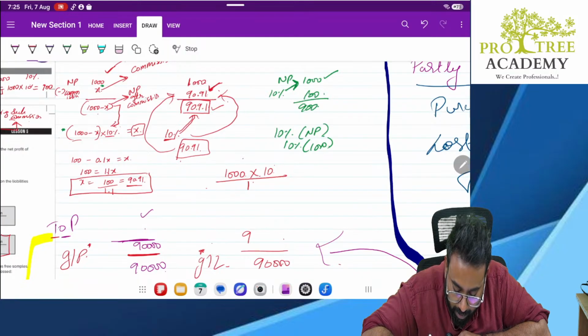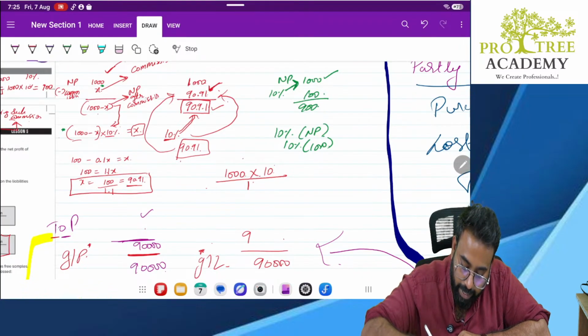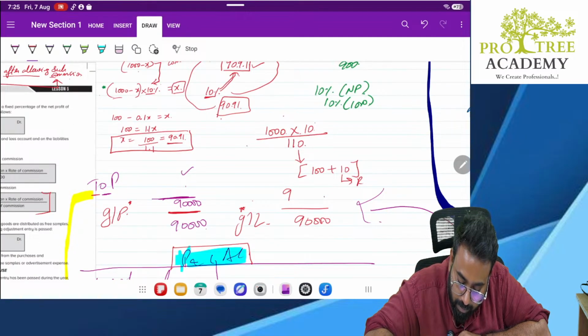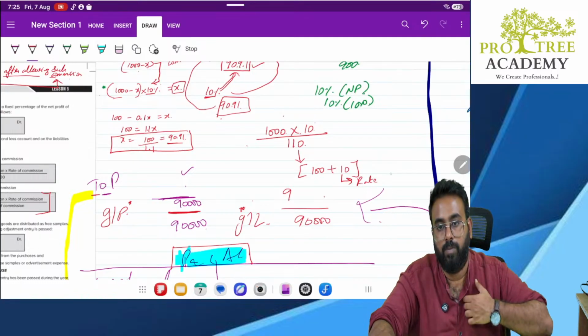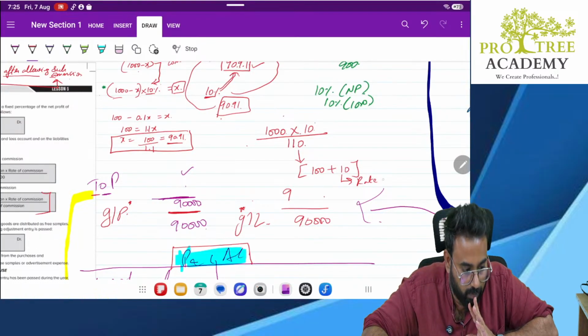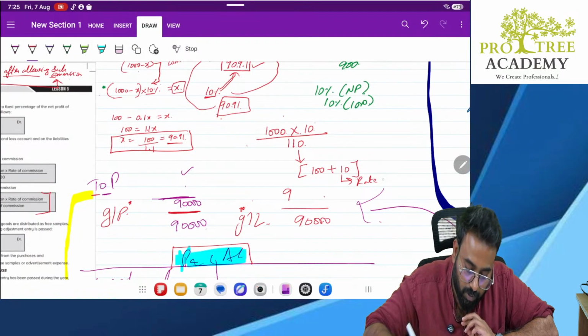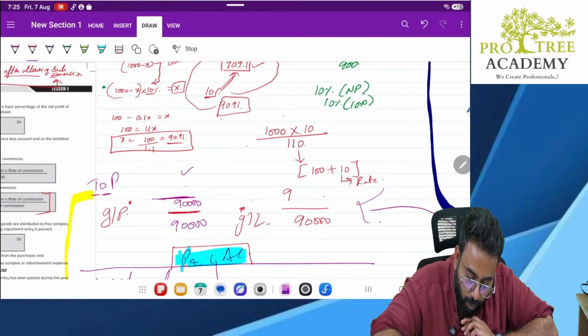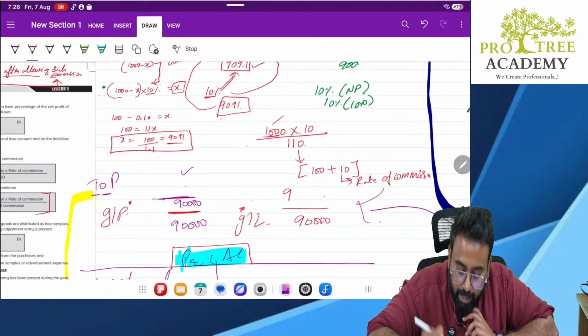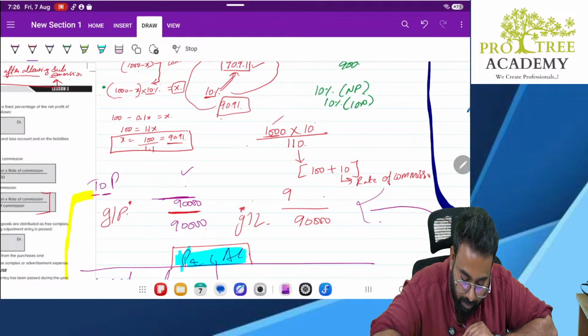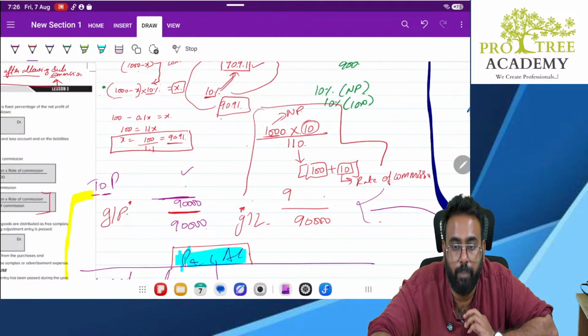This is nothing but 100 plus rate of commission. So 1000 was your net profit before commission, 10% was the commission, divided by 100 plus the rate of commission. This is the formula.